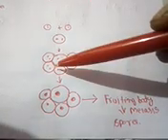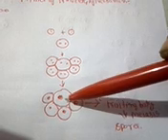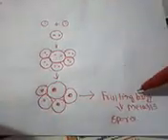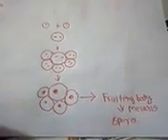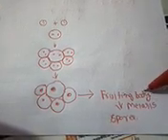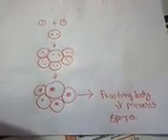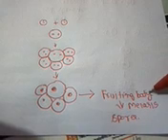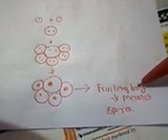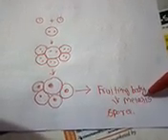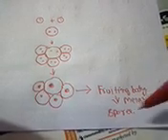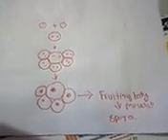Later in the development, the nuclei will fuse again, which results in the formation of diploid cells. These diploid cells will result in the production of fruiting bodies. If the fungus is a Basidiomycete, then the fruiting body will be the basidium. If the fungus is an Ascomycete, then the fruiting body will be the ascus. Now the cells of the fruiting body will undergo meiosis, the reductional division, and result in the production of haploid spores. So this is all about the general introduction to the kingdom Fungi. We will discuss the classes in further lessons.